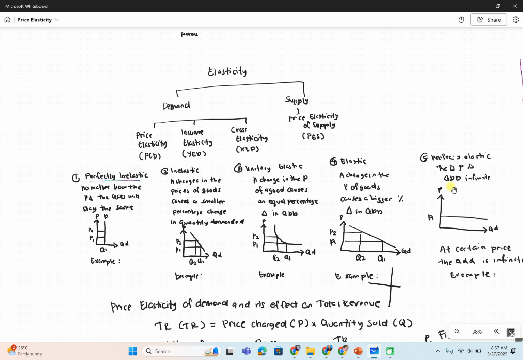So when the price changes, the quantity demanded changes independently. That means price elasticity along the demand curve. This one is perfectly unresponsive. This one not very responsive. This one 1-to-1 responsive. This one relatively responsive, and this one perfectly responsive.